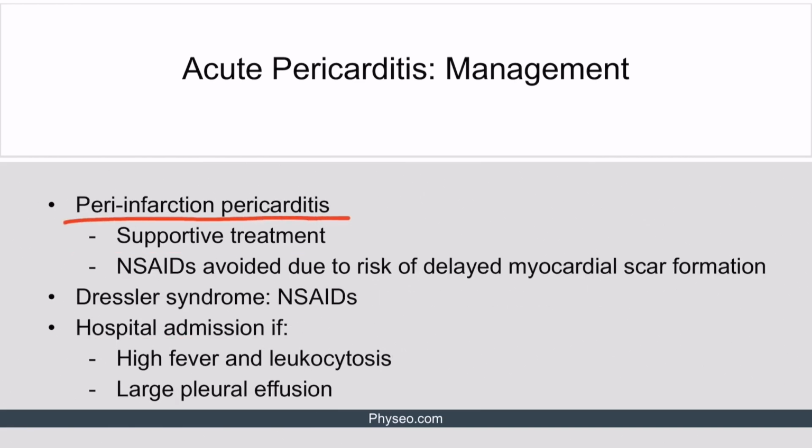Peri-infarction pericarditis, occurring 1 to 3 days after MI, is usually treated supportively. NSAIDs are avoided because they might delay the myocardial scar formation. In contrast, Dressler syndrome, an immune type of pericarditis weeks after an MI, is treated with NSAIDs. Hospital admission for acute pericarditis can be considered in cases of high fever and leukocytosis or large pleural effusion.